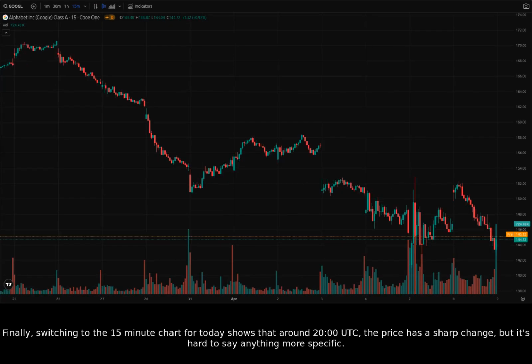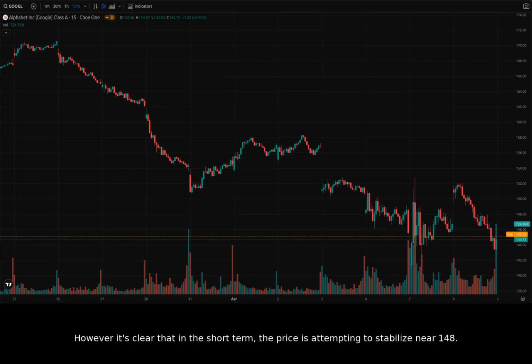Finally, switching to the 15-minute chart for today shows that around 2000 hours Universal Time Coordinated, the price has a sharp change, but it's hard to say anything more specific. However, it's clear that in the short term, the price is attempting to stabilize near 148.